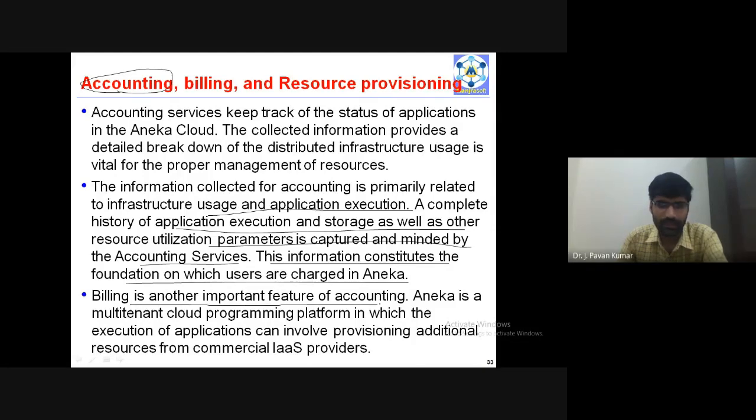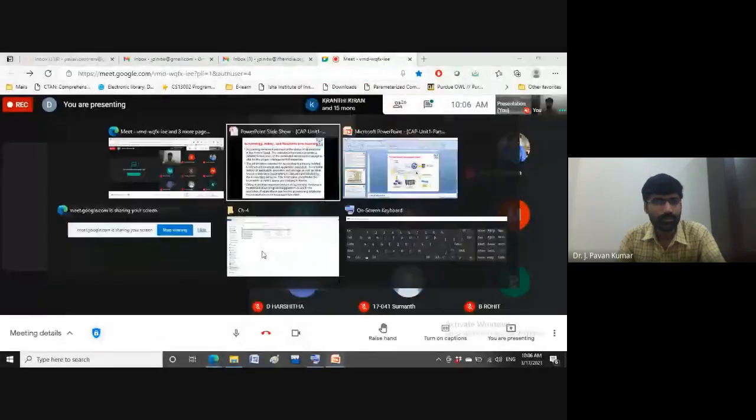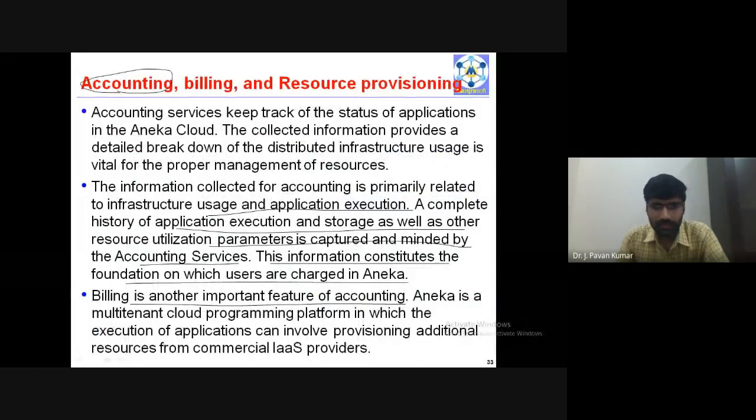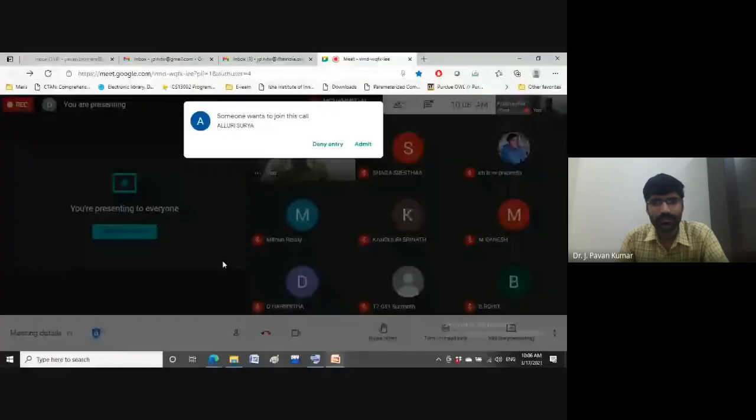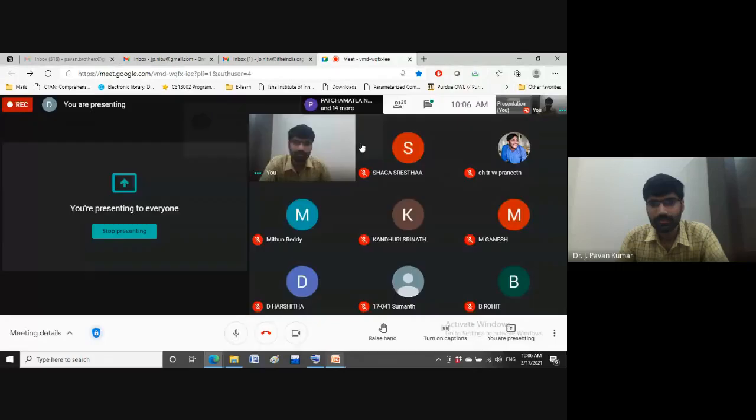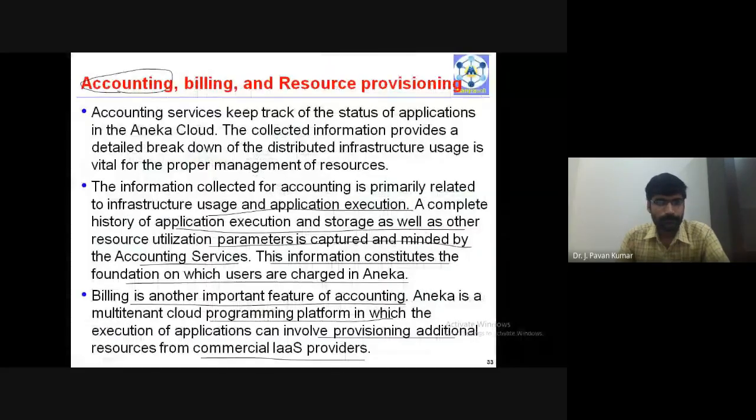Next, billing is another important feature of accounting. Aneka is a multi-tenant cloud programming platform, in which execution of an application can involve provisioning additional resources from commercial IaaS providers. This billing is another supporting service for this accounting.